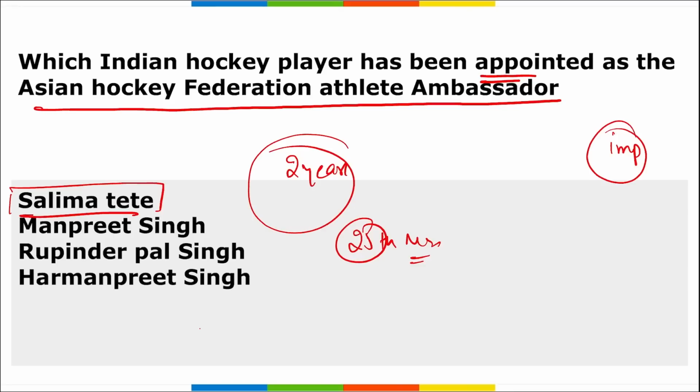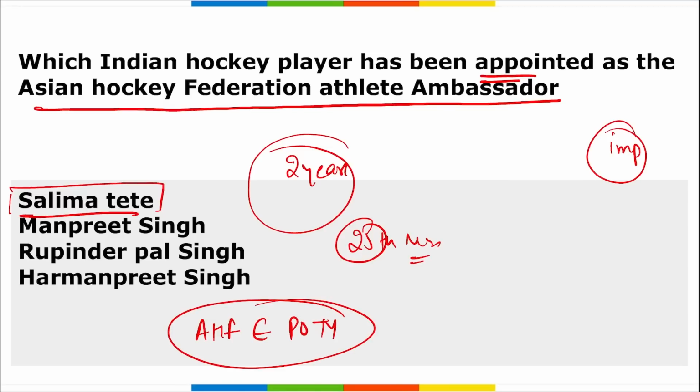Apart from this, remember, she also received the AHF Emerging Player of the Year Award in the women's category for her phenomenal performance in 2022. So remember, who was awarded the AHF Emerging Player of the Year in the women's category for 2022?